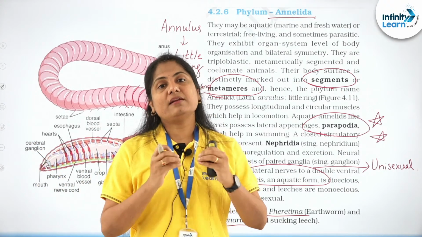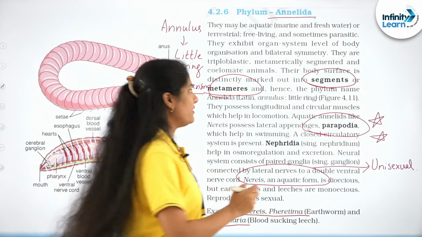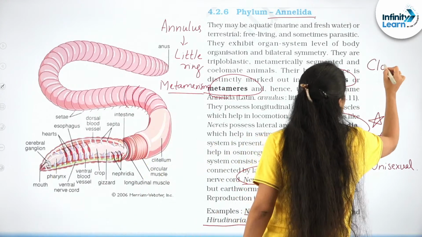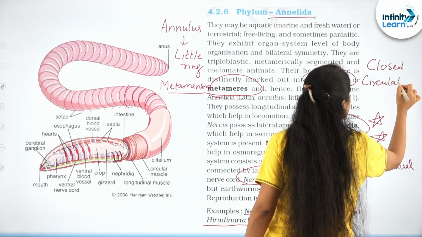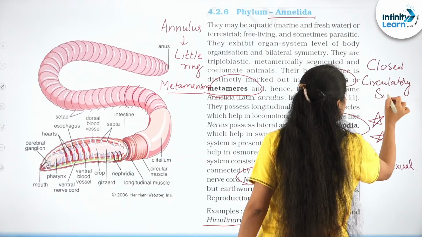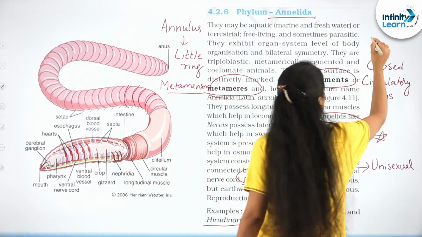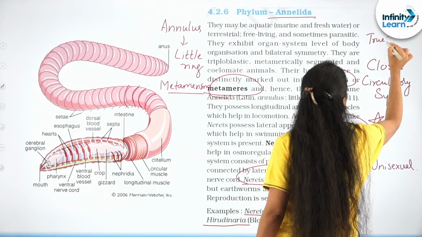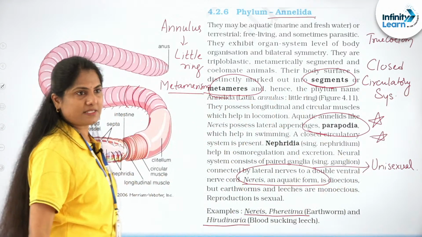A closed circulatory system is something that is observed. So first-time appearances, I told you, are very important. So what do we observe for the first time? It's the closed circulatory system that you observe in these organisms for the first time, one. And this is where you also find the true coelom. Of course, it's a schizocoelome, but a true coelom is formed.